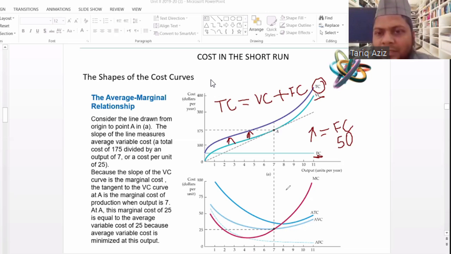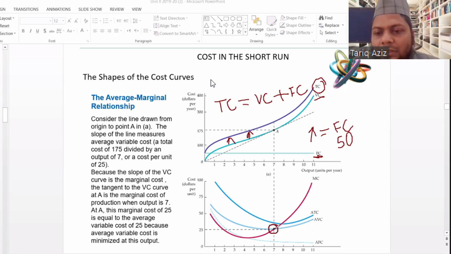Then, after this inflection point, the marginal cost curve will cut the average variable cost curve at its minimum point. This is the point where the average variable cost is minimum.